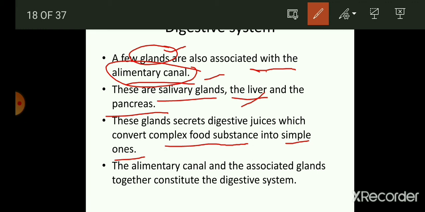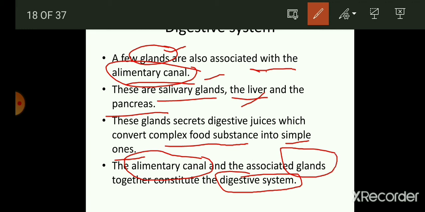So the digestive system is made up of two different structures: the first one is the alimentary canal and the second is the glands. And we have three glands: the salivary gland, liver and the pancreas. One thing that you have to remember is that the liver is the largest gland of the human body, and it is made up of two different lobes which secrete bile juice.